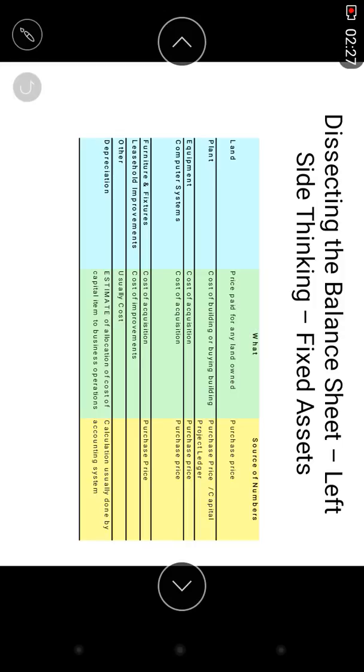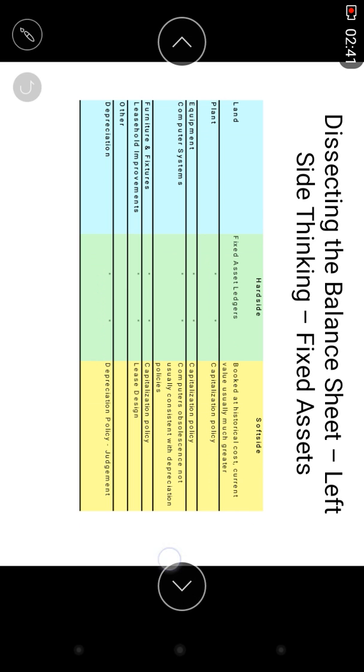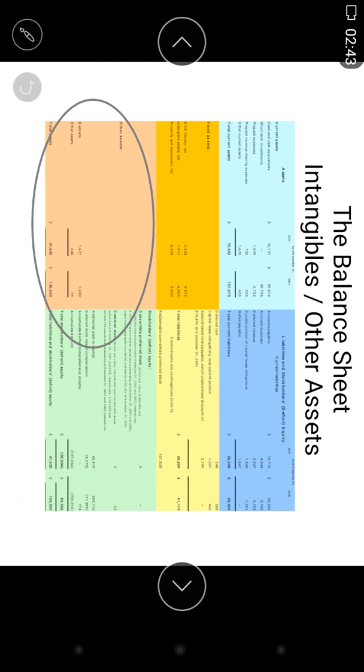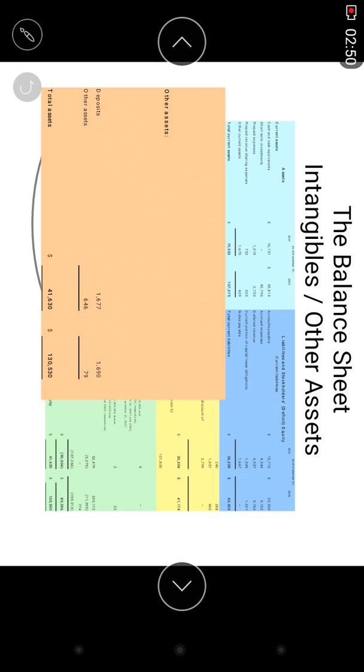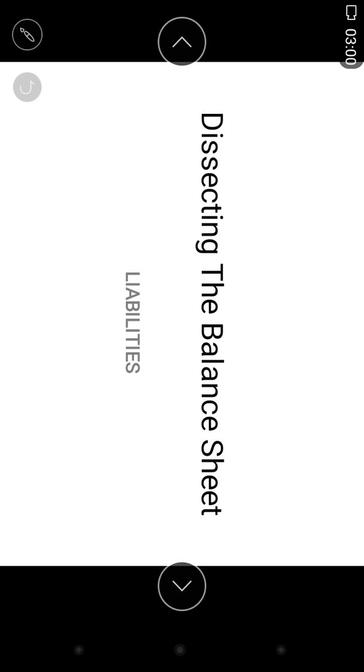Dissecting a balance sheet: left side thinking and fixed assets. Assets are always on the left side. So in the balance sheet, first of all, brands, equipment, computer system, furniture, fixed. These things are always used in the balance sheet. Then we will talk about other assets. Other assets means we spend some money on one thing, but we do not get the thing. So this is the other side of assets.